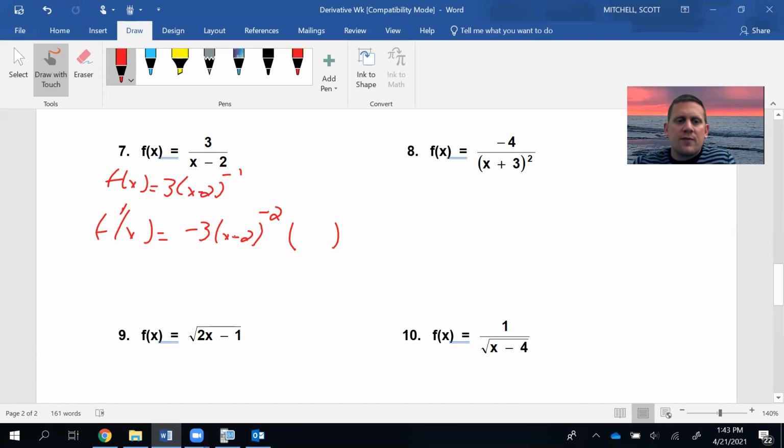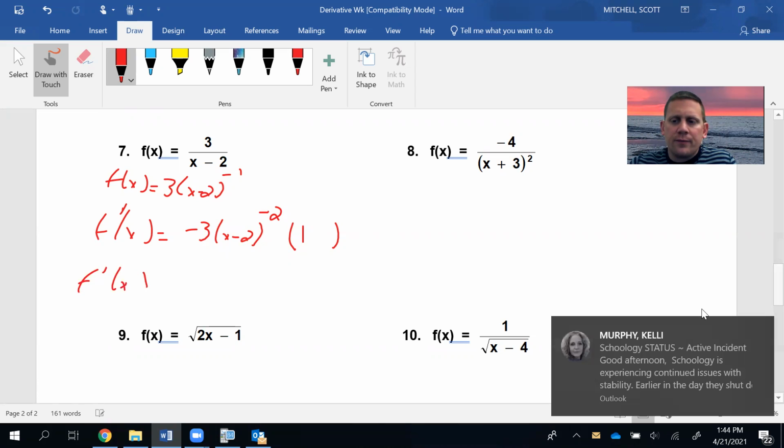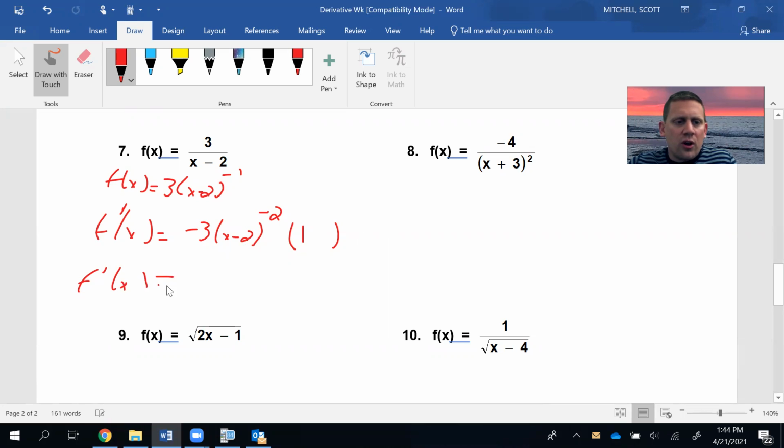So go back to a couple questions before. What's the derivative of x minus 2? The derivative of x is 1. And the derivative of 2 is 0. So the inside is just 1, so it doesn't matter in this case, but it's going to matter in another problem here in a couple minutes. Okay? So to simplify, we can get rid of this 1 that doesn't matter. And then when we're simplifying, we want to then get rid of any negative exponents. So I put this back on the bottom, and I got a positive exponent, a positive squared. So there's your answer.